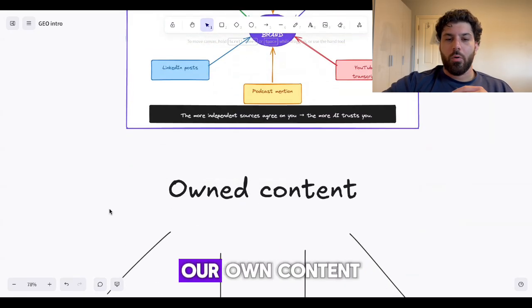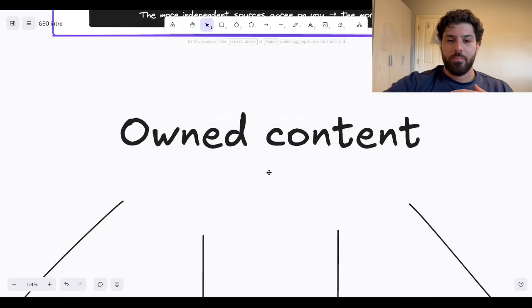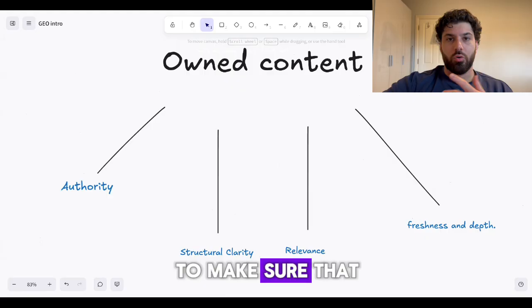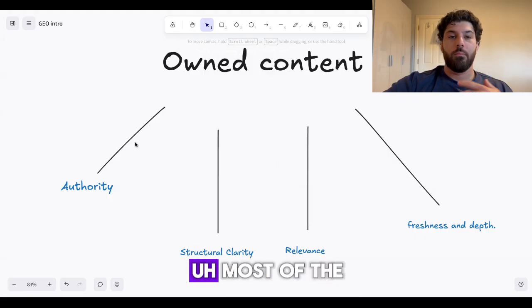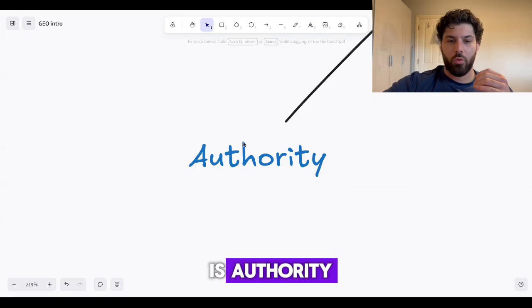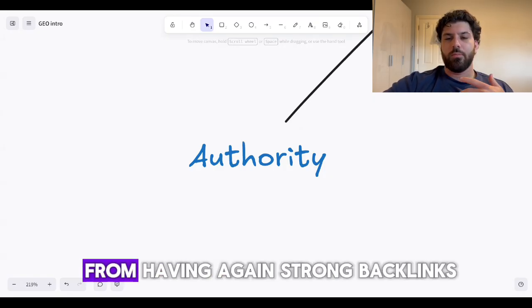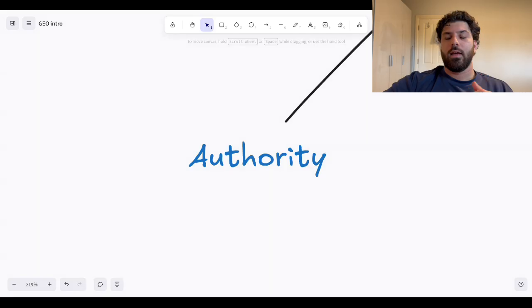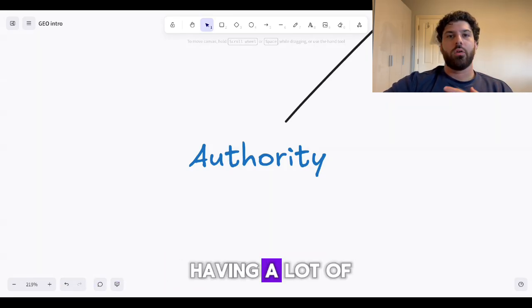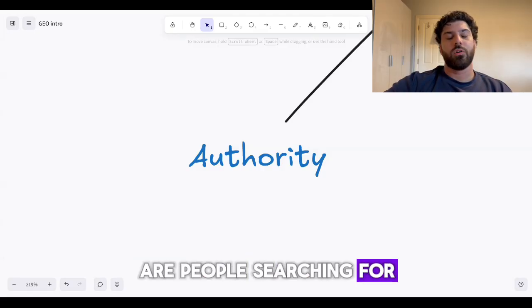The second part is our own content, the content that we write. And we can split this into 4 buckets as to what we need to include in our content to make sure that we are getting cited most of the time. We'll have the highest probability of being cited. And that first thing is authority. Now, authority can come from having, again, strong backlinks and a strong distributed consensus profile, but also things like having a lot of brand traffic, right? Are people searching for our brand and product?